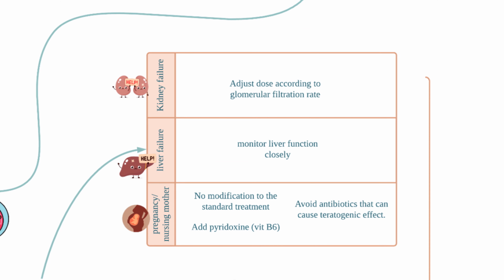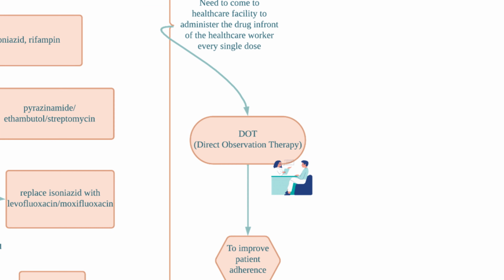For a patient with a kidney problem, dose adjustment is required based on the glomerular filtration rate. For any TB patient with a liver problem, the liver function needs to be monitored closely. However, no modifications to the standard treatment are needed for TB patients during pregnancy and nursing, but pyridoxine must be added to the regimen. In addition, we need to avoid antibiotics that can cause teratogenic effects. All the treatment is under DOT, direct observation therapy.